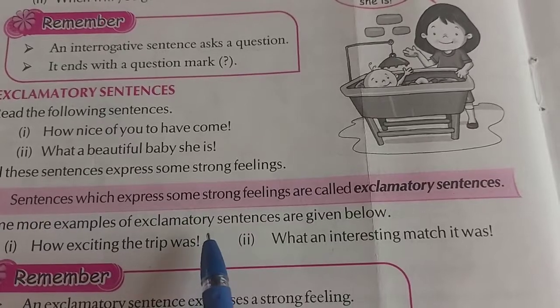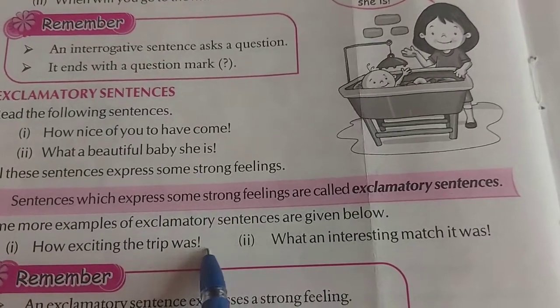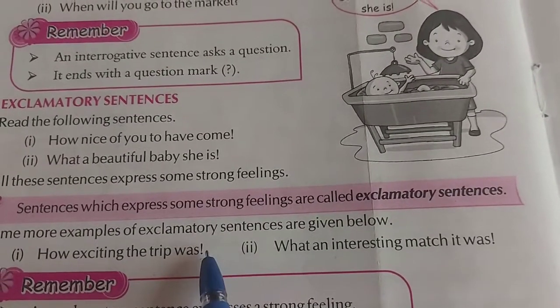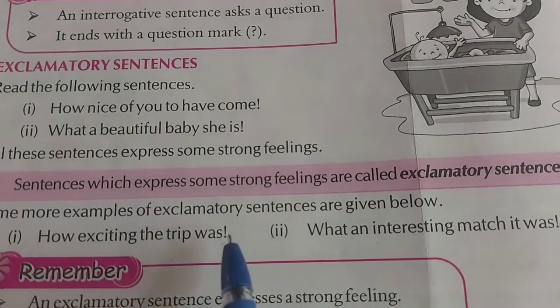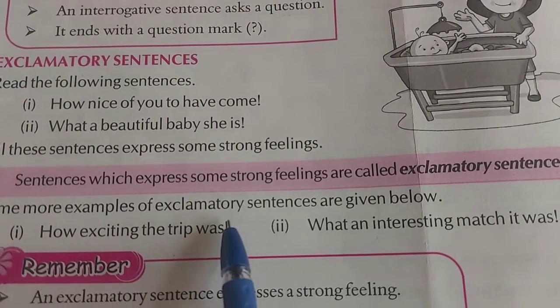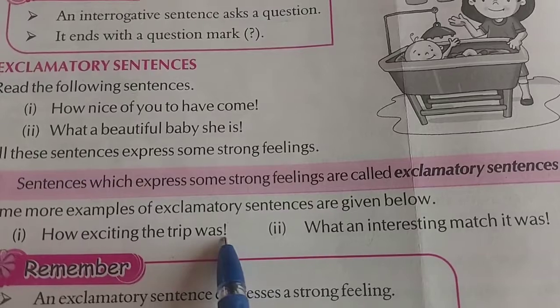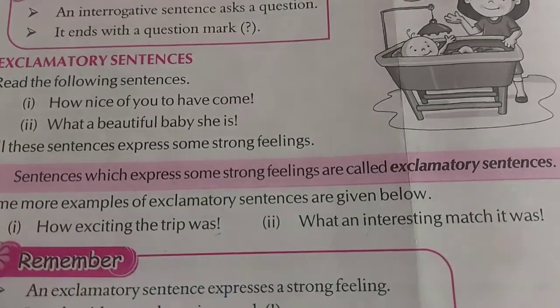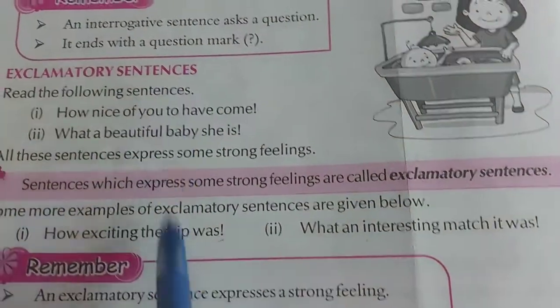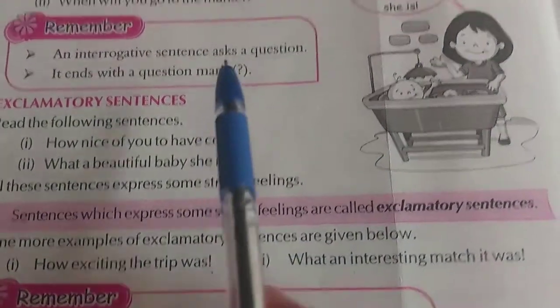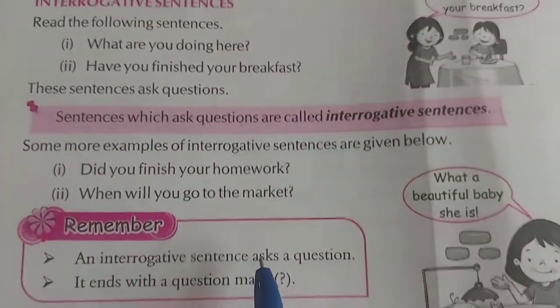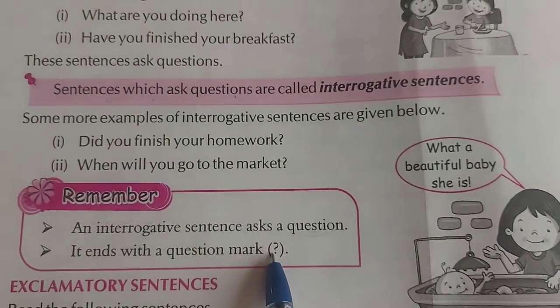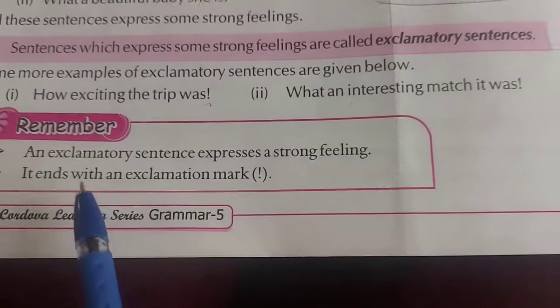And the other thing to recognize is the sign at the end. You are looking at the sentence and you will find that there is a stick and at the end of the stick there is a point. That is the exclamatory mark. The recognition of exclamatory is that it ends with an exclamation mark, and the recognition for the interrogative is that it ends with a question mark.